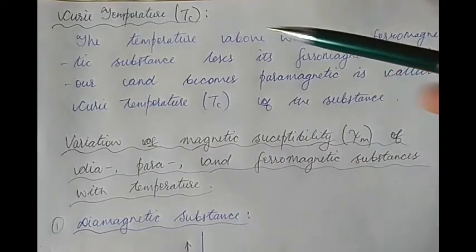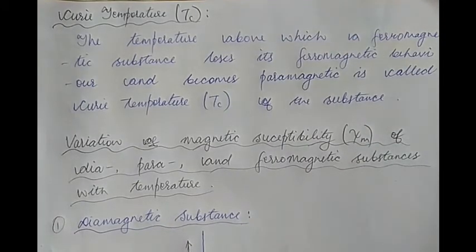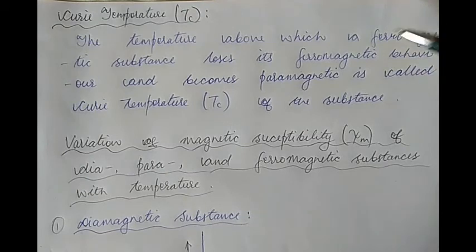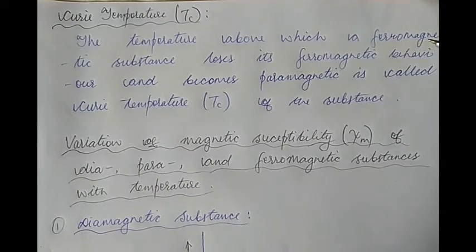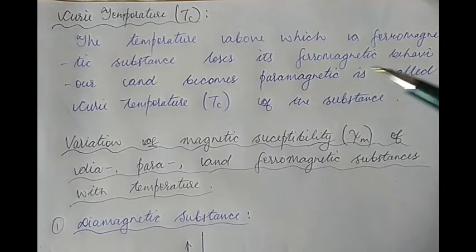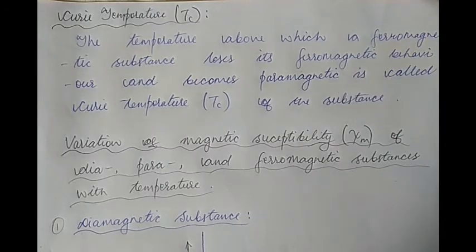Now, let us see what the Curie temperature for a ferromagnetic substance is. If we gradually go on heating a ferromagnetic substance, the substance starts losing its ferromagnetic behavior gradually. But at a definite temperature, the ferromagnetic substance loses all of its ferromagnetic behavior and turns into a paramagnetic substance.